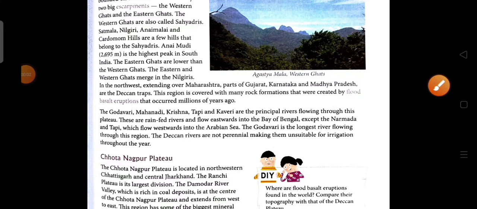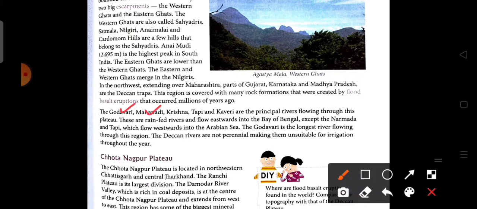Here we see that Godavari, Mahanadi and Krishna flow to the Bay of Bengal, and Narmada and Tapi only flow westward and drain into the Arabian Sea. Godavari is the longest river flowing through this region. So the longest river of this region is Godavari.